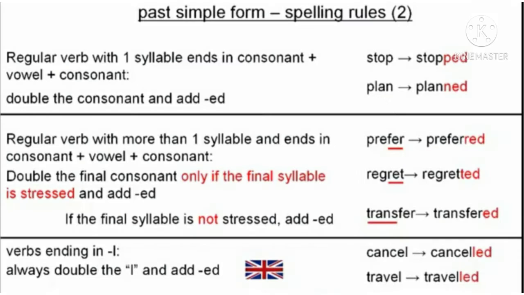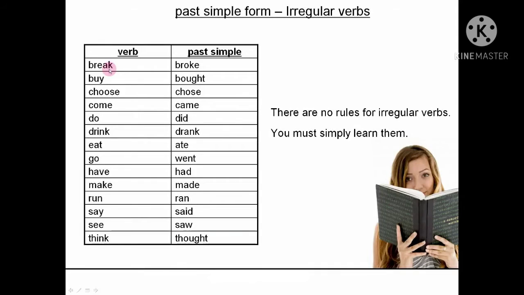But if the last letter is E, then we add just D. And again, there are certain verbs which are irregular and we don't have any exact formula to change the form of the past tense, like break becomes broke, buy becomes bought, choose becomes chose. So there are no rules for irregular verbs and we have to simply learn them.